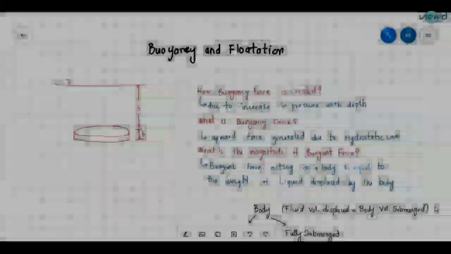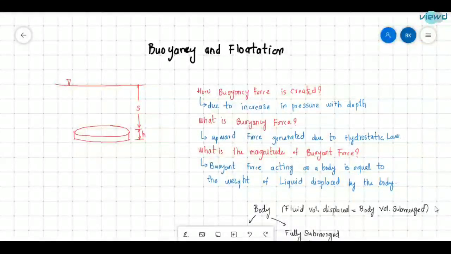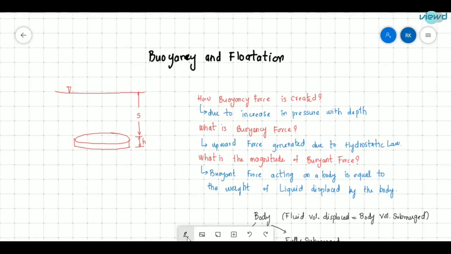In this video, let us see about buoyancy and flotation. Here, buoyancy is a phenomenon where an upward force acts on a body immersed in a liquid or gas. So when a body is immersed in a fluid, there will be an upward thrust acting on the body.